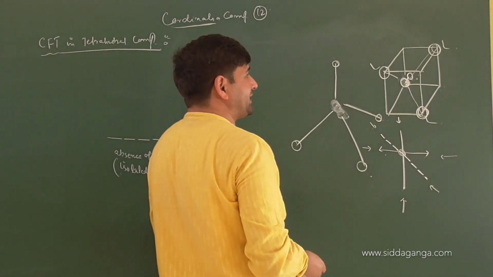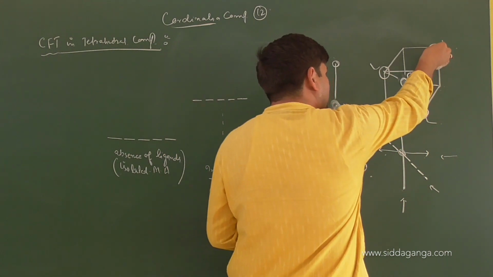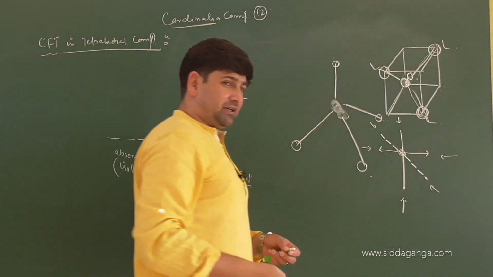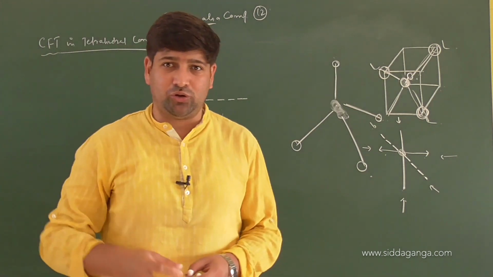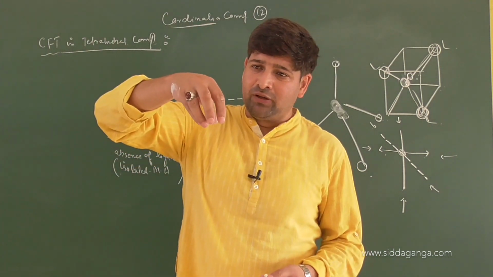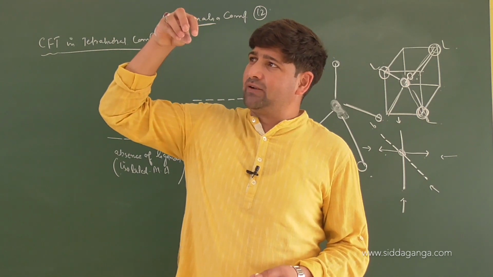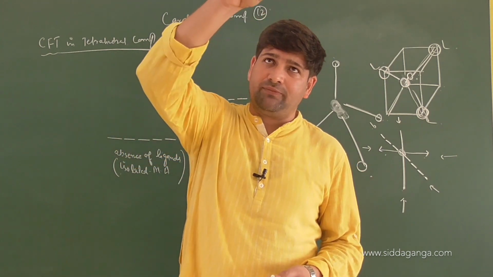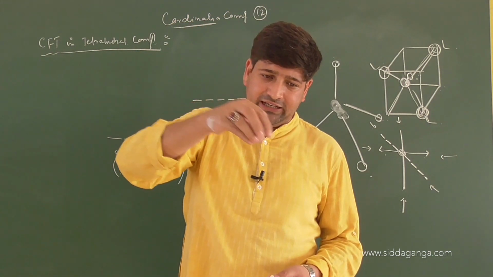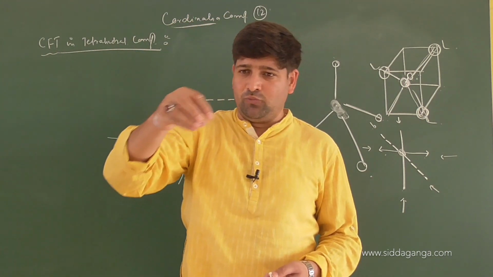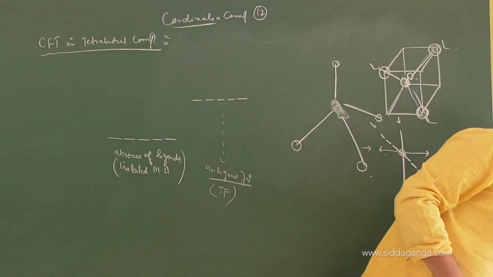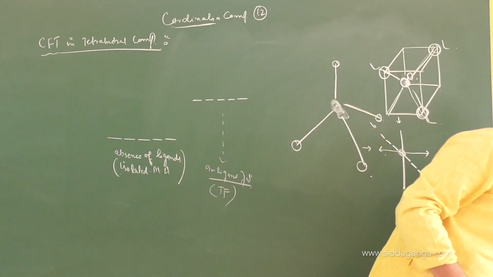How will tetrahedral direction be oriented? These are 4 different corners, opposite corners of a particular cube you take into consideration. So the central metal atom is here. So you have one ligand coming from here, then one ligand coming from here, then one ligand coming from here, then one ligand coming from here. So if you want to understand it more clearly, children, we can have a look at this 3-dimensional arrangement.